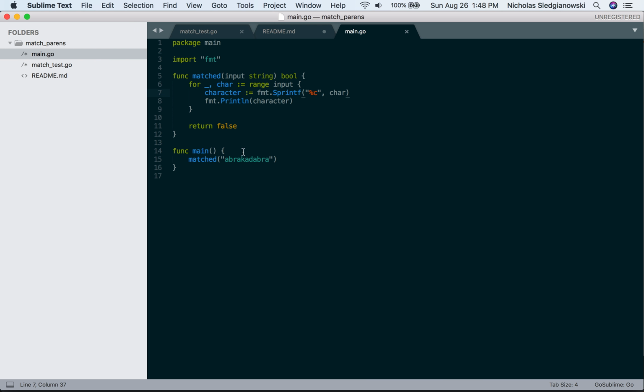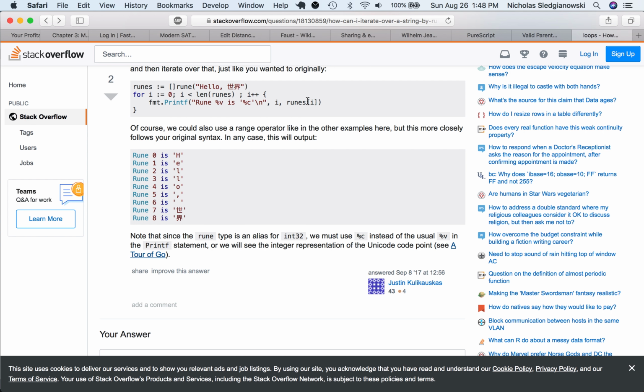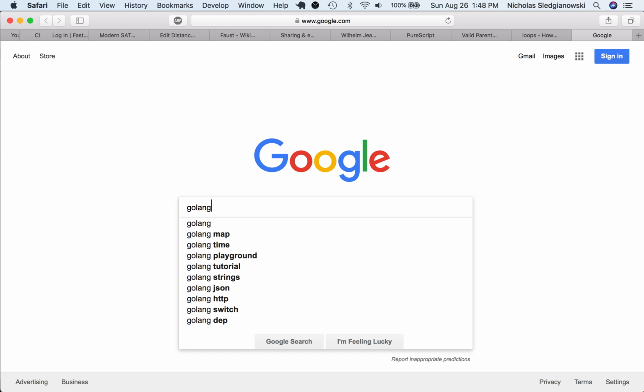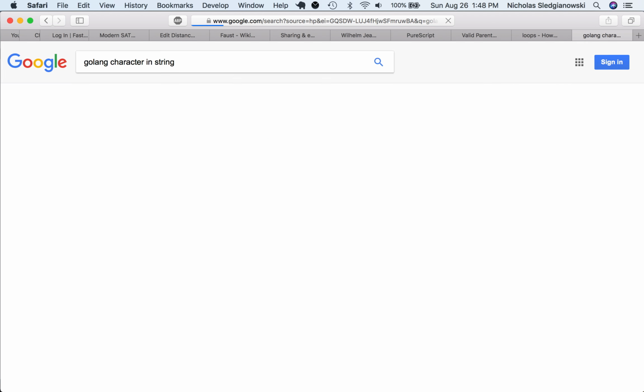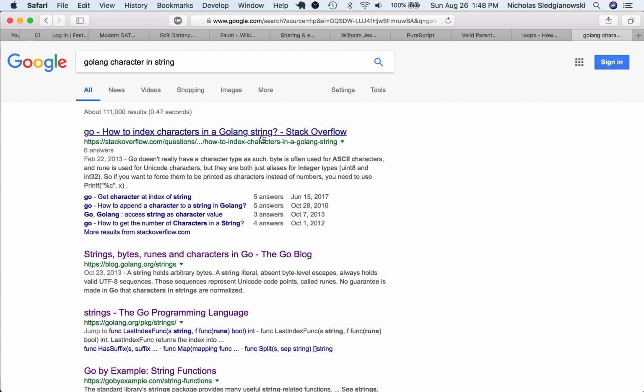Why does it actually require this much work? I don't know. Most languages will let you just iterate over the actual characters in a much easier way. I wonder if there's a golang caret. Because this is another way we could do it.